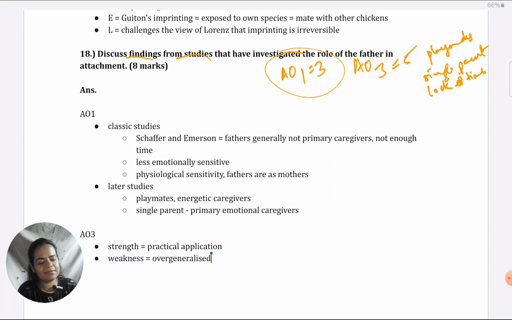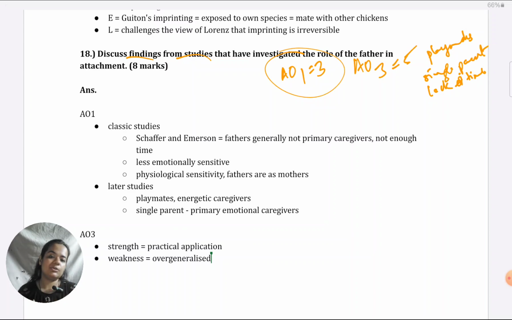There's too much diversity to take any one study and try to generalize to all of these different settings in which fathers have to play a role. So, in terms of generalizability, they might be too broadly generalized, which is a weakness. Besides that, in terms of methodological concerns with these studies, they are mostly correlational. Like if I take something like Schaffer and Emerson, they are just seeing correlationally in the real world that okay, fathers are not giving enough time to the babies. But are they proving to be primary caregivers or not?